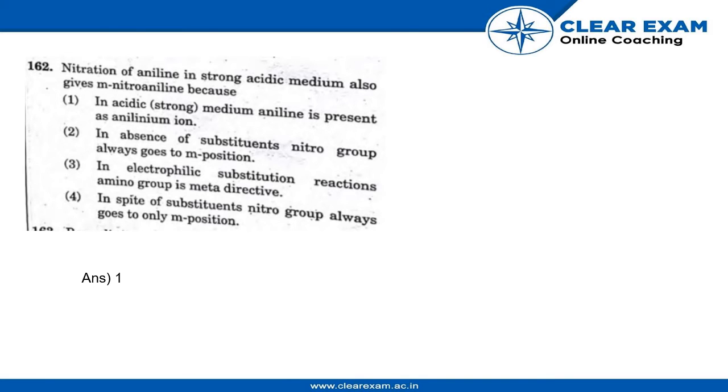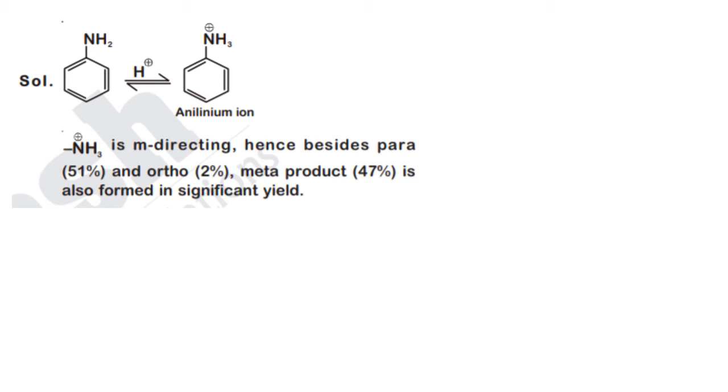Let's see the answer. So aniline is benzene attached to NH2 group, and on further reaction with it in presence of H plus ion, what happens is it attaches to the nitrogen and it ends up creating the anilinium ion. And we know by the fact that NH3 plus is meta-directing. Hence, besides para 51% and ortho, which is 2%, meta product is also formed in significant yield, and that is 47%.